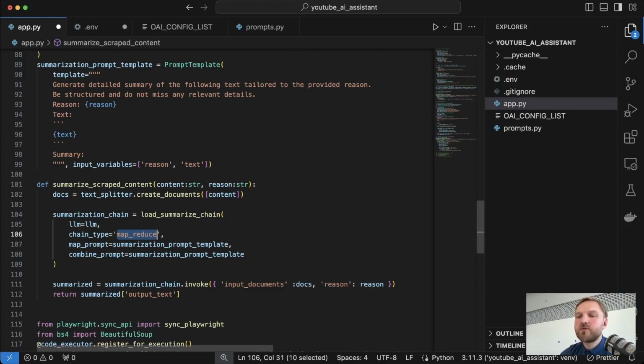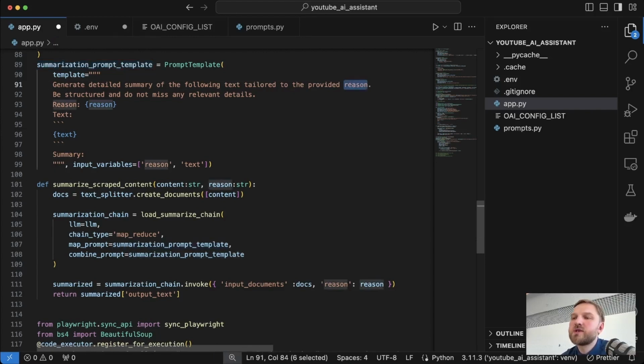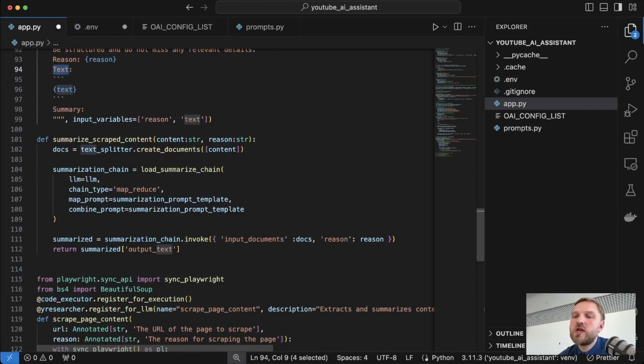We will also provide a summarization prompt to our chain. The summarization prompt is quite simple. Generate a detailed summary of the following text tailored to the provided reason. And the reason is the reason why we're scraping the text and why we're actually doing the summarization. Be structured and do not miss any relevant details. Then we provide the reason and then we provide the text. That's it. We invoke the chain and then we return the result of the summarization.